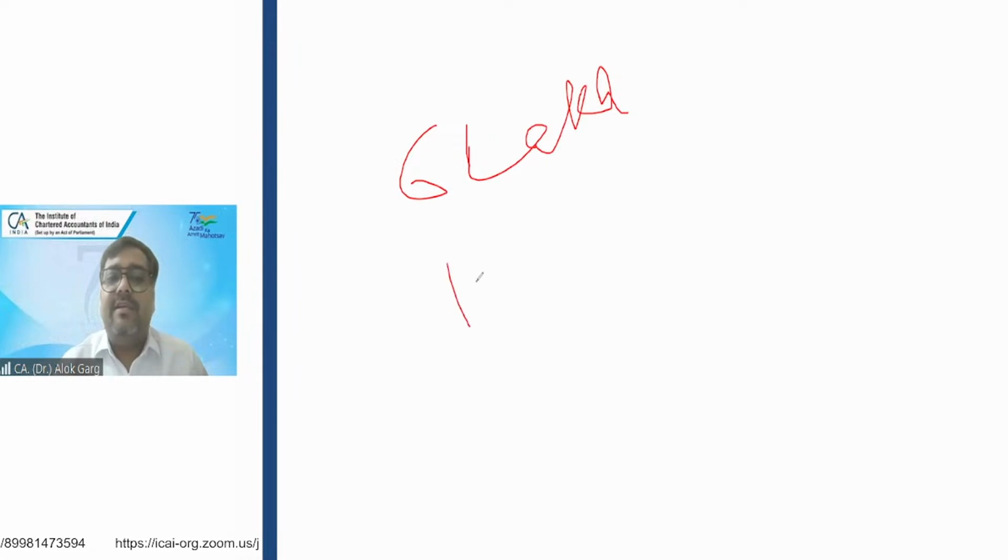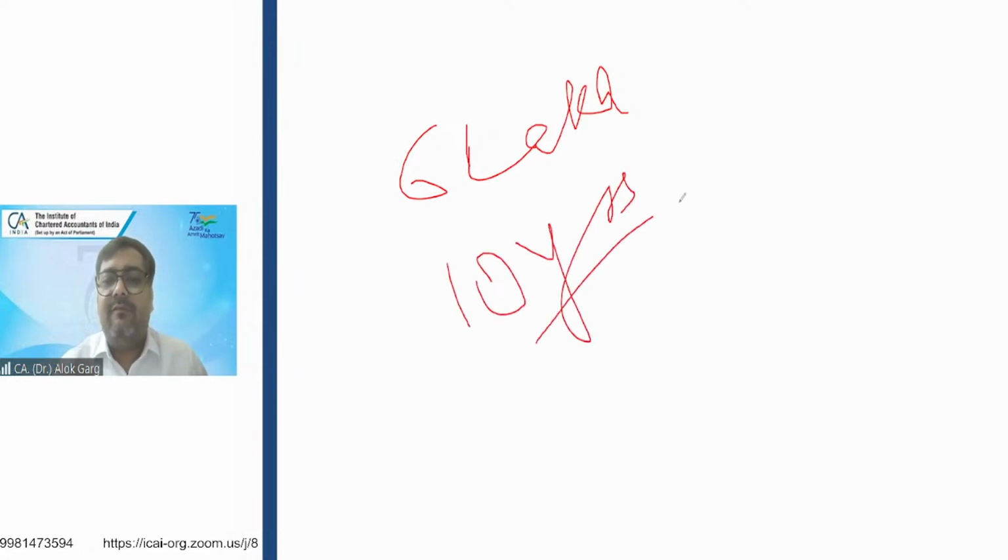And the life was 10 years. So what is my per annum depreciation? Life was 10 years. What is my per annum depreciation? 60,000 rupees. What is my carrying value in the first year?